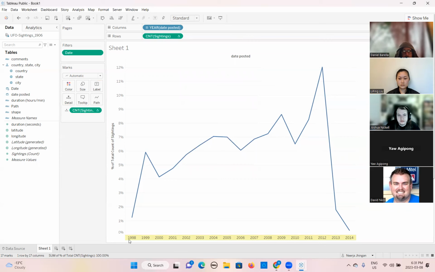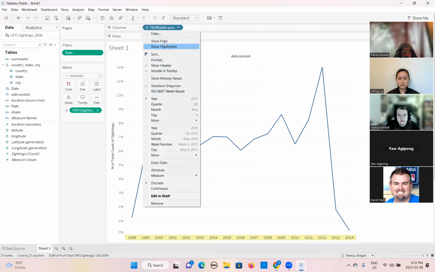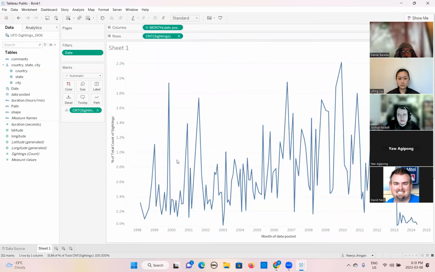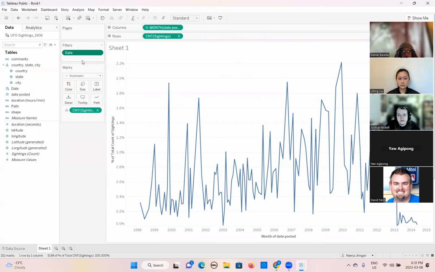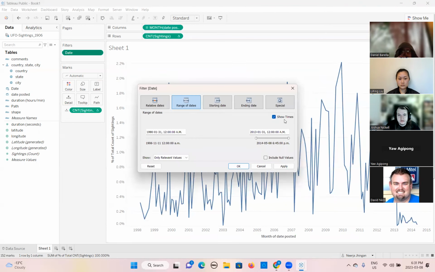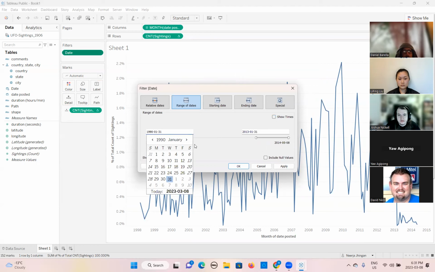Let me pick the correct year. Month and year. We will see added filters in 1991.